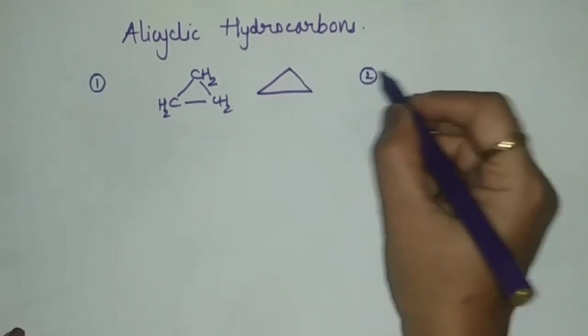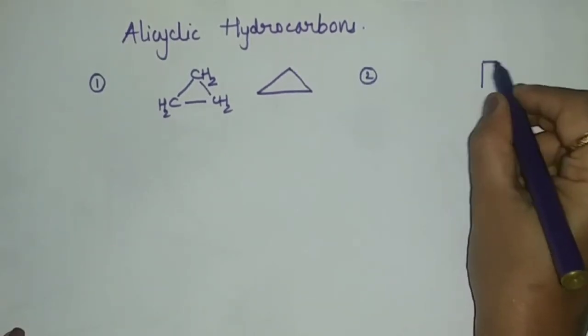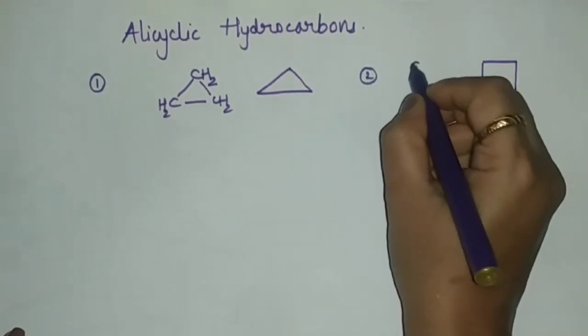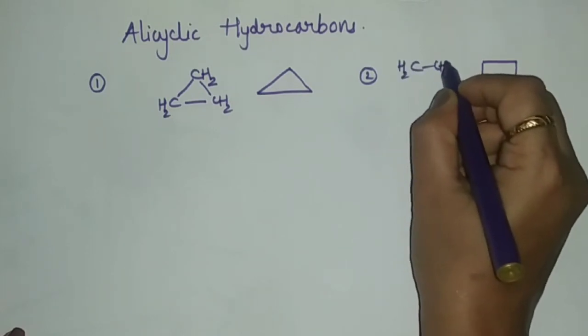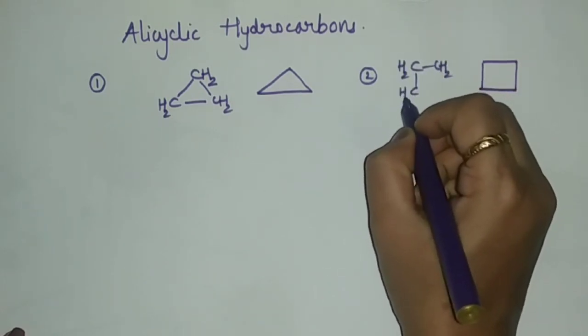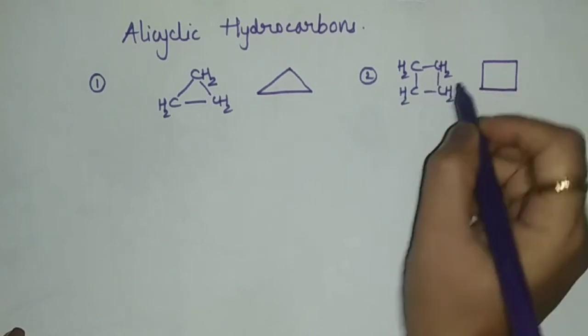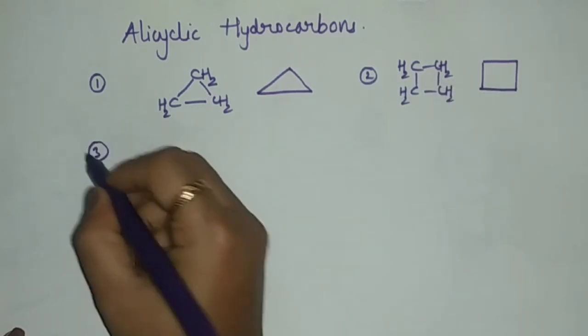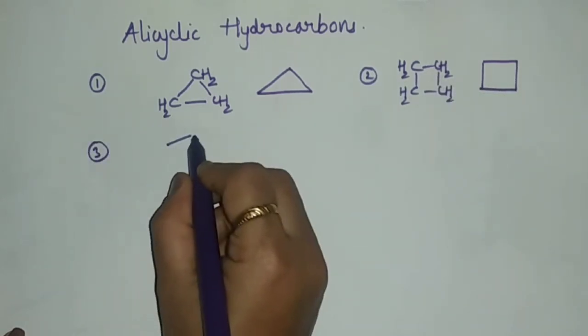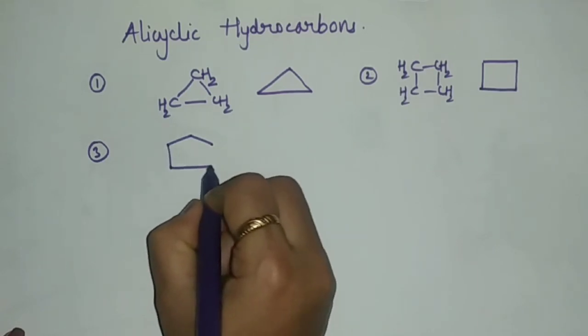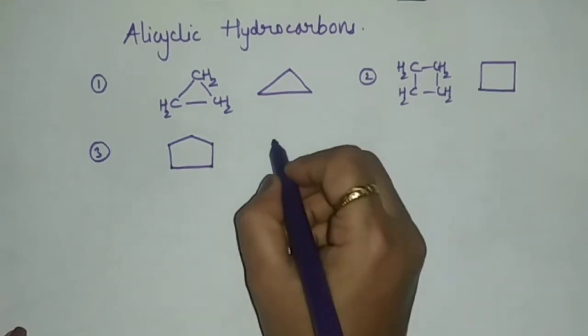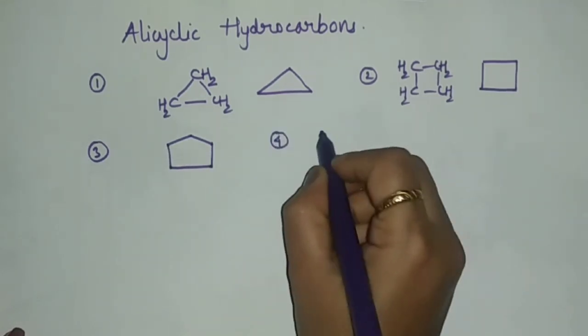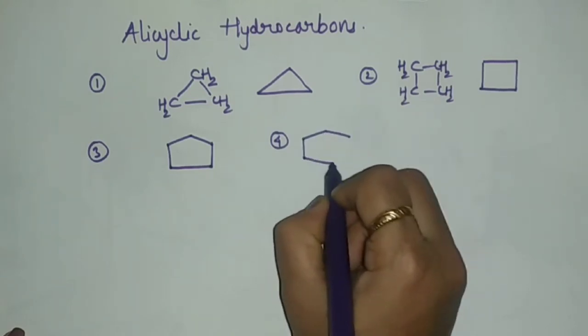Then next is cyclobutane. Next example could be cyclopentane, with 5 carbon atoms. Next is cyclohexane.